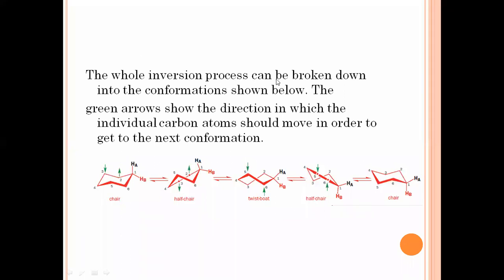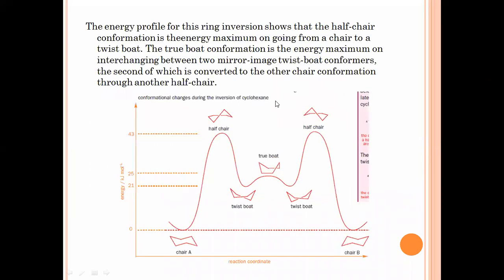The whole inversion process can be broken down into conformations. Then again at a 60-degree angle, it is going to form the twist boat. Again the half chair, and finally it is going to have the chair conformation. So this is the energy diagram of the